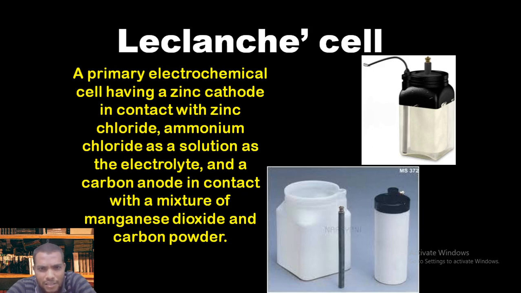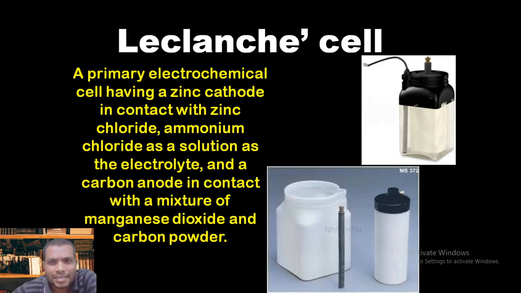And here we are using a carbon electrode, a carbon rod with a mixture of manganese dioxide and carbon powder. In other words, we can call it a porous pot. The porous pot is a carbon electrode with a mixture of manganese dioxide and carbon powder.